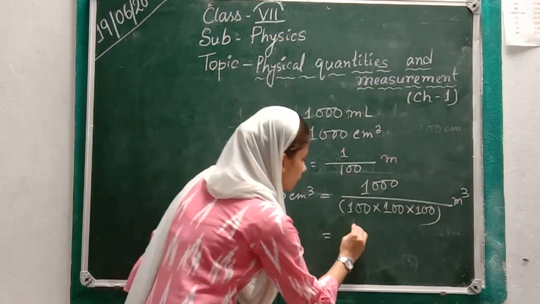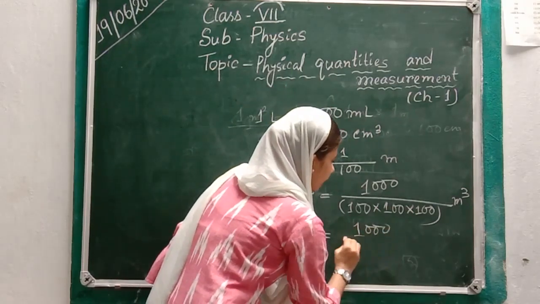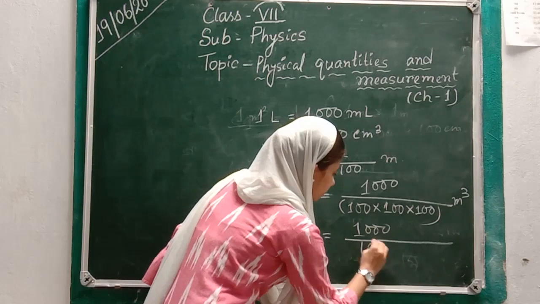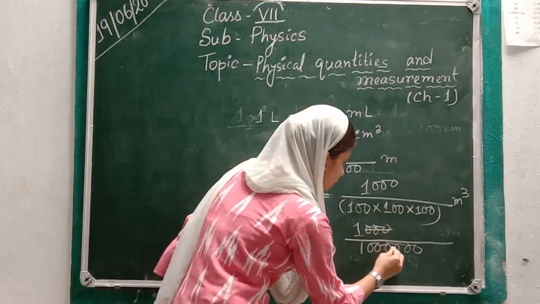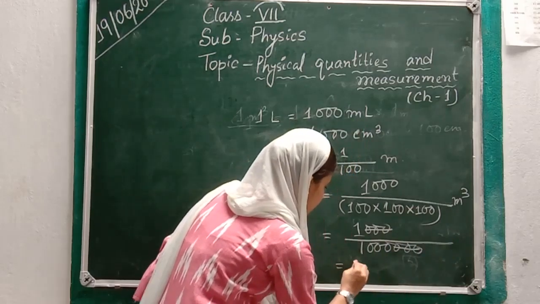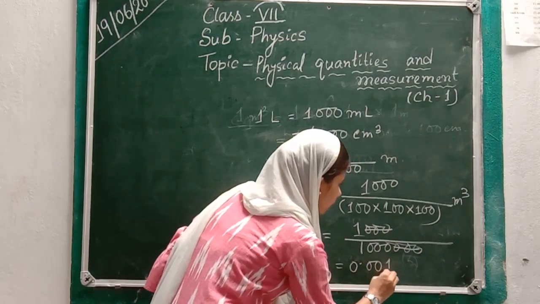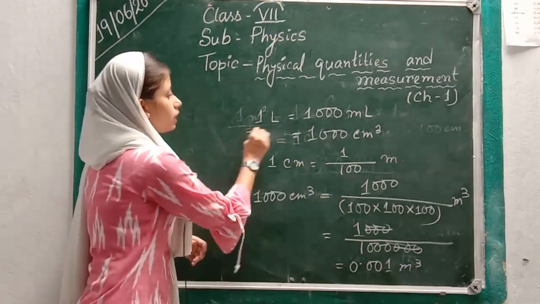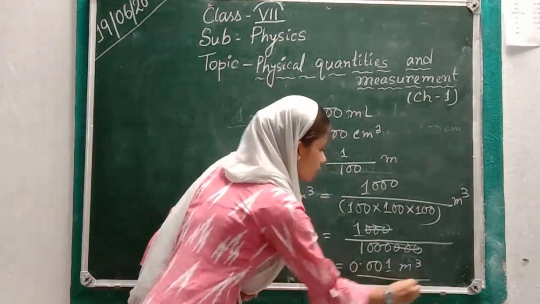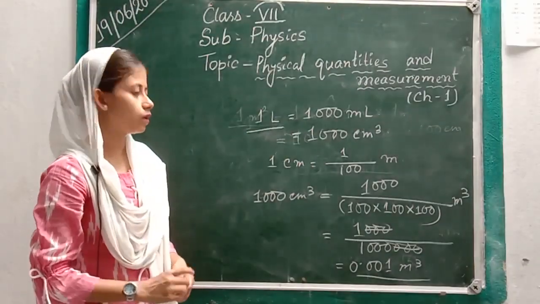So if we solve this, we will get 0.001 meter cube. So we got this: 1 liter is equal to 0.001 meter cube.